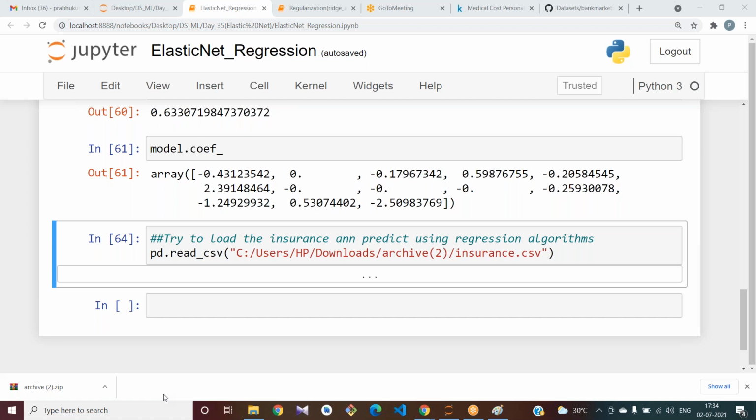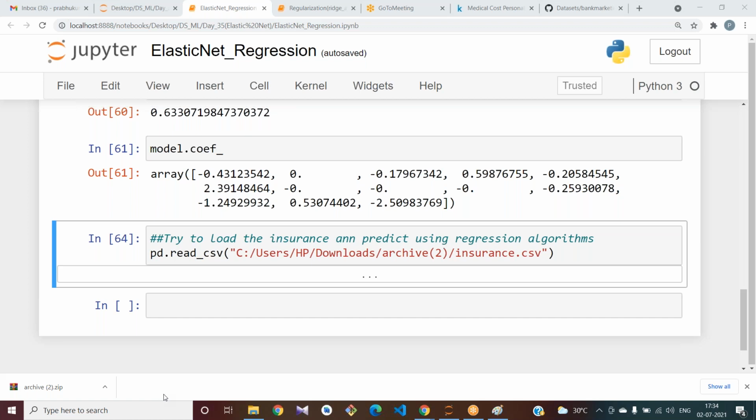I'm trying to use the replace method in order to replace some string values, sorry, integer values. To change them in the original data set also, I am using the inplace attribute. Now if I check my data frame, see, it has been changed.